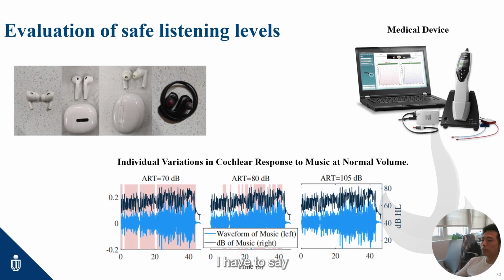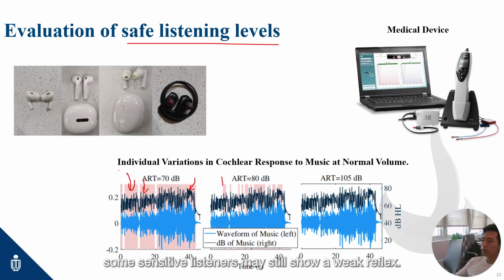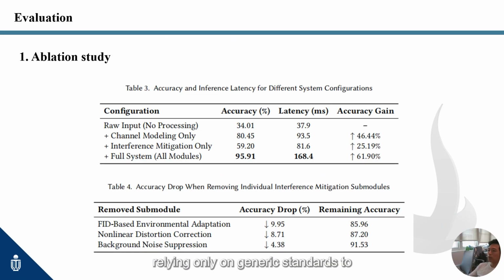I have to say, this is a meaningful experiment. We test whether ear CSI can detect the acoustic reflex at safe listening levels. The common belief is that the reflex fires only at high levels, typically above 85 decibels. Because our system is more sensitive, we hypothesize that even at everyday levels around 70 decibels, some sensitive listeners may still show a weak reflex. If we can capture this, ear CSI enables a new use case in the future, like personal tolerance profiling, helping each person learn their own ear's actual threshold, instead of relying only on generic standards to set the safe listening levels.